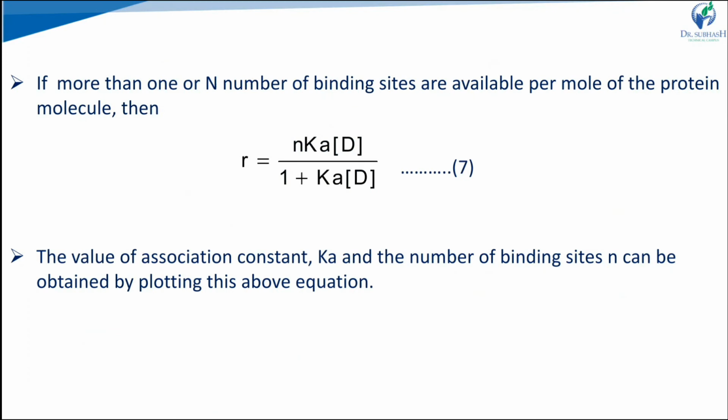Now if there is more than one binding site, n number of binding sites, for example albumin has a number of binding sites, we can assume n binding sites are available per mole of protein. So the equation is modified to R is equal to n KD upon 1 plus KD. This is the final equation for the kinetics of protein binding. Now we have to find the value of the association constant K and the number of binding sites N, which we can obtain by plotting the above equations as graphs.